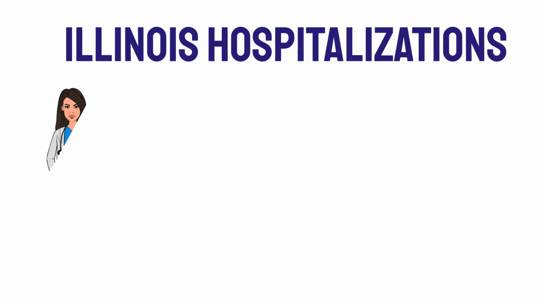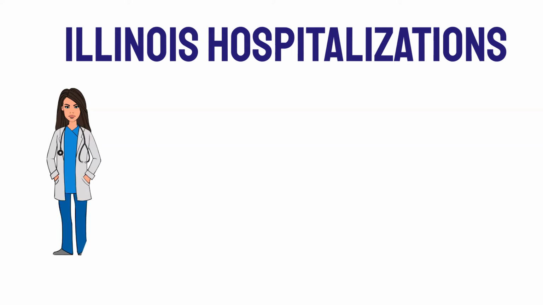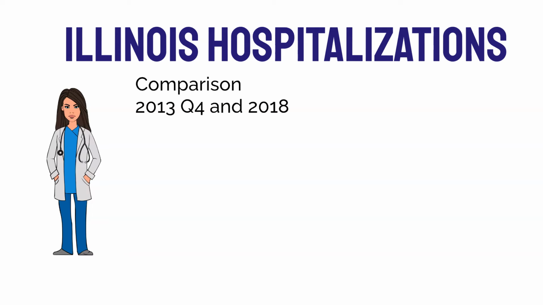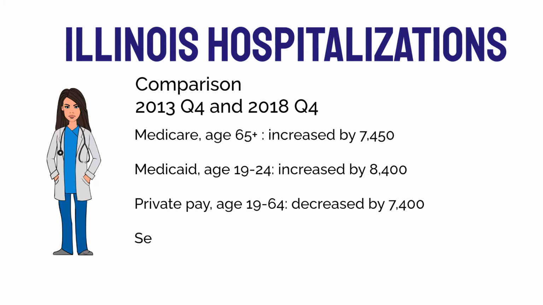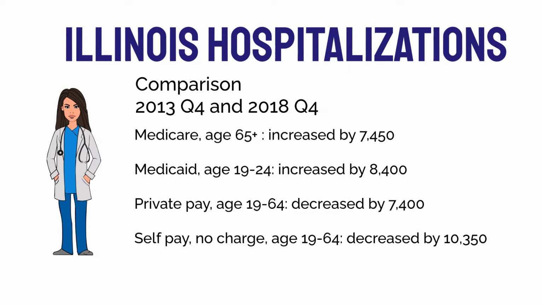So now a comparison between 2013 quarter four before Medicaid expansion and 2018, our most recent information that includes Medicaid expansion for the state of Illinois. The Medicare age 65 plus increased by 7,450 cases. Medicaid age 19 through 24 increased by 8,400 cases. Private pay age 19 through 64 decreased by 7,400, and self-pay, no charge, age 19 through 64, decreased by 10,350 cases.